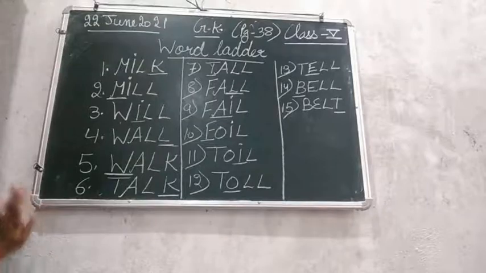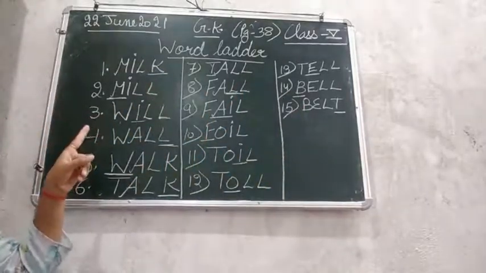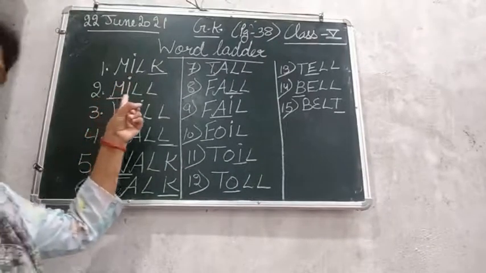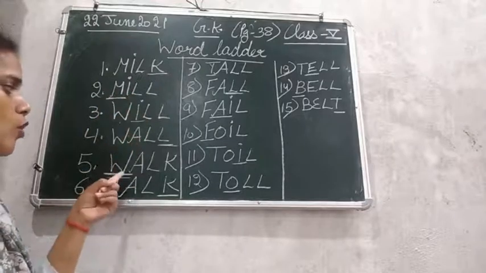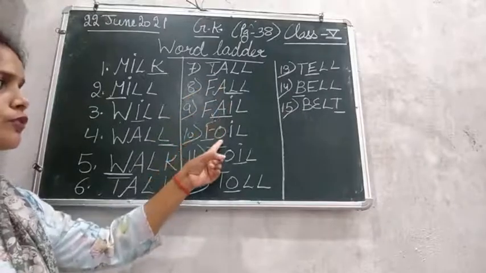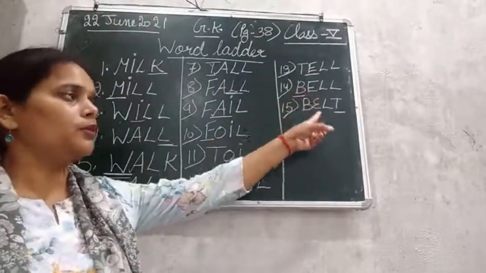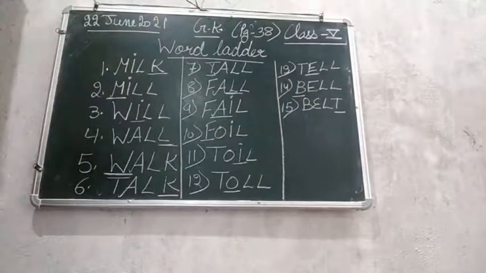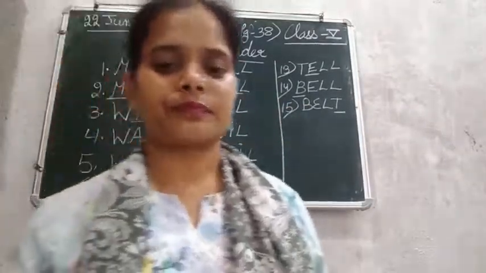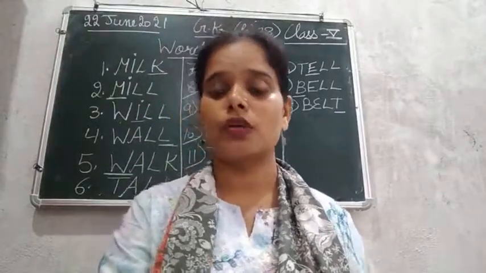So this is how we have moved from milk to belt. At every step we are just changing one alphabet. First was milk. Milk changed into mill, then mill to will, will to wall, wall to walk, walk to talk, talk to tall, tall to fall, fall to fail, fail to foil, foil to toil, toil to toll, toll to tell, tell to bell, bell to belt. And now we have achieved the objective of our word ladder, moving from the word milk to belt.